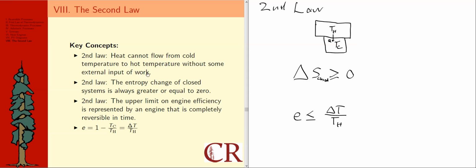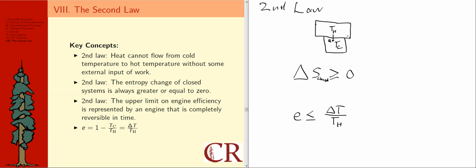external input of work. Another way to represent this statement, I've put a picture here of what it means to actually obey the law in terms of this statement. Obeying the law would involve a heat flow from hot temperature to cold temperature. That, in other words, is natural. That happens spontaneously. To do the reverse of that would require the input of external work and concomitant changes to